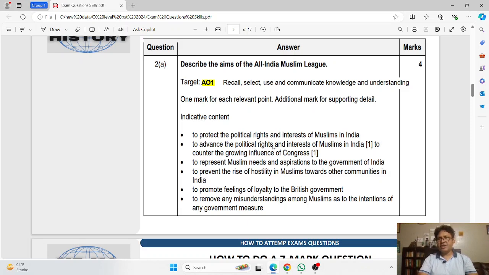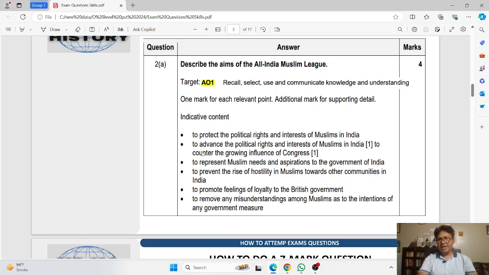The formation of the All India Muslim League was also aimed at countering the growing influence of Congress, because, as you have studied, Congress had become a Hindu-dominated political party, in which the Muslims were not able to fully protect their rights, so they needed a separate political party that could protect their rights. You can develop this very slightly. So this is how you can produce it.